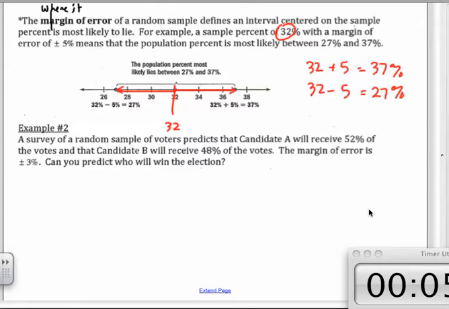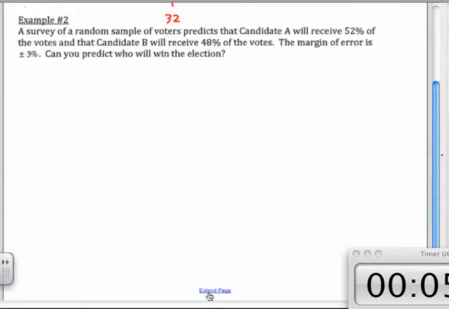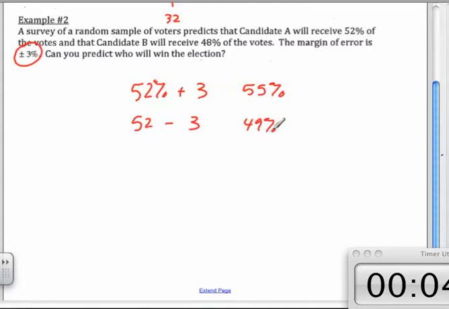Well, let's take candidate A, who seems to be leading right now, right, with 52%. But remember, the margin of error is plus or minus 3%. So that means that the actual percentage could be 52 plus 3 or 52 minus 3. So the actual answer is going to fall somewhere between 55% and 49%. That means it could fall anywhere in this range.